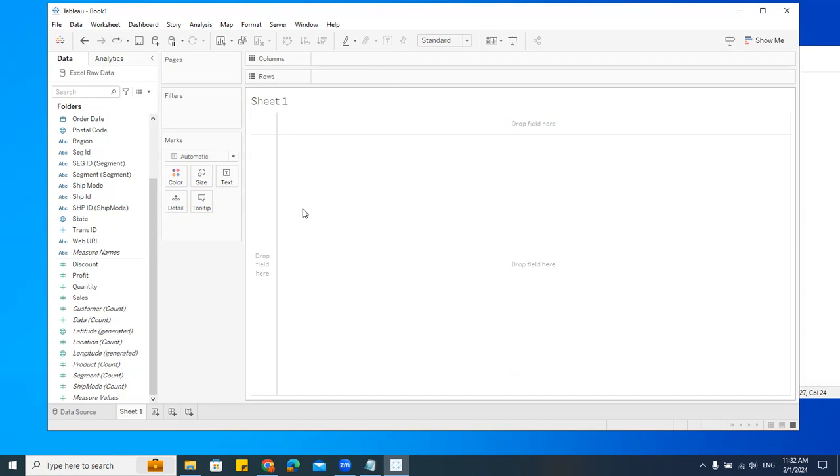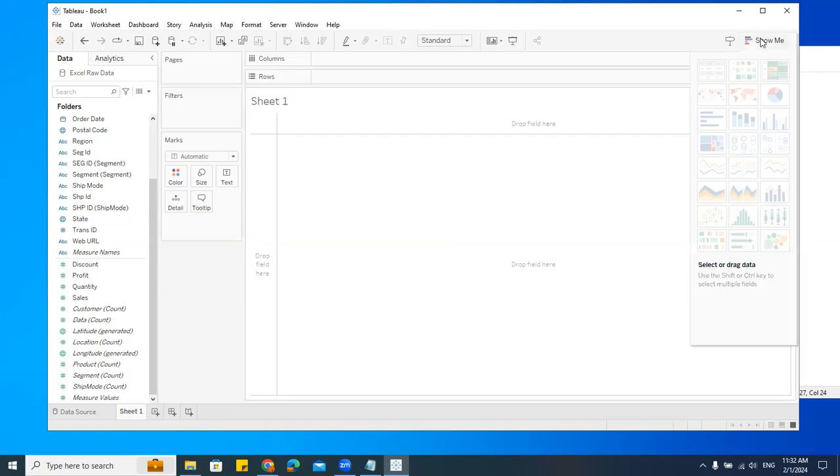Show Me means it is actually a place where we get all the visualizations which I can create in Tableau. Where is that? Can you see that here? Show Me. Yes. Click on this. Are we getting the visualization now? Yes. Like in Power BI, we have all the visualizations. Here also we have all the visualizations.